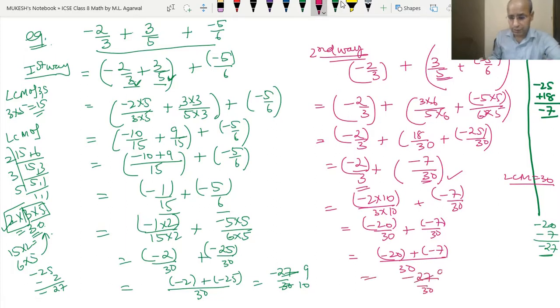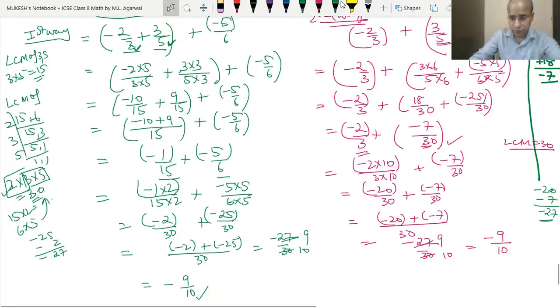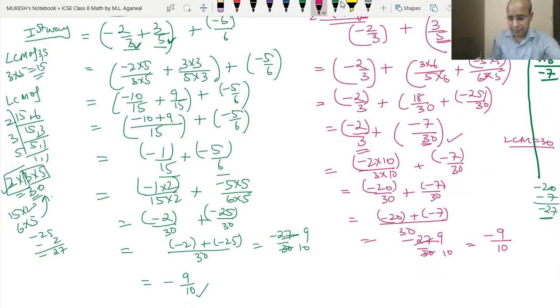Now we will reduce this. 3 nines are 27, 3 tens are 30. So minus 9 upon 10 is the answer. So what is the answer? Minus 9 upon 10. We got 9 upon 10 here also. So we have attempted the first two methods. The third method, students, do on your own, and try to see whether you are getting the same result or not.